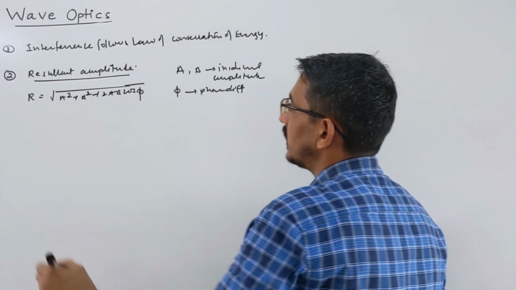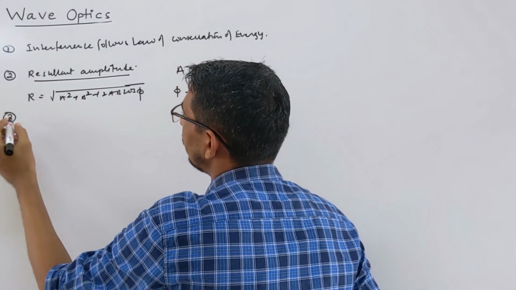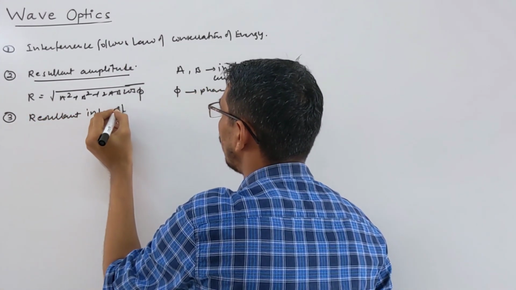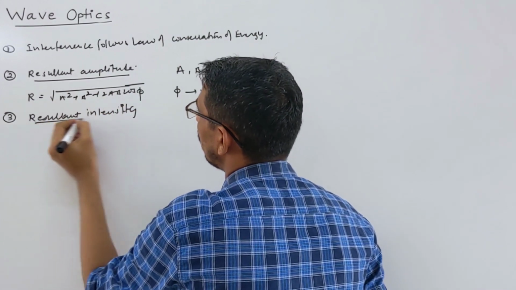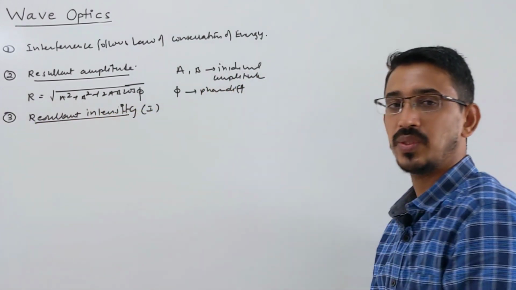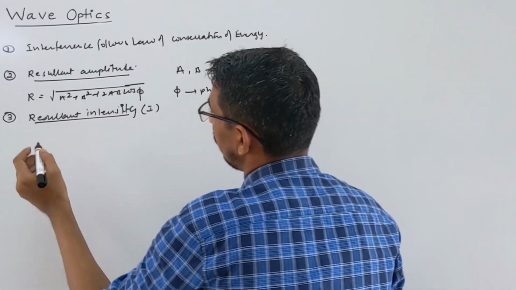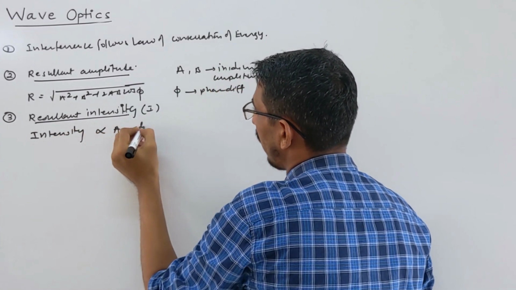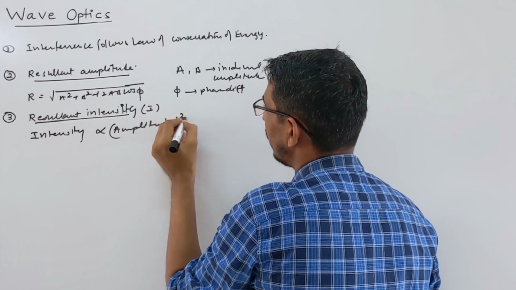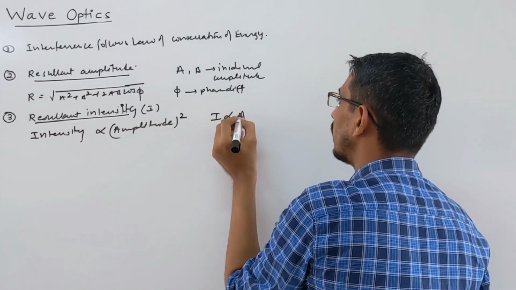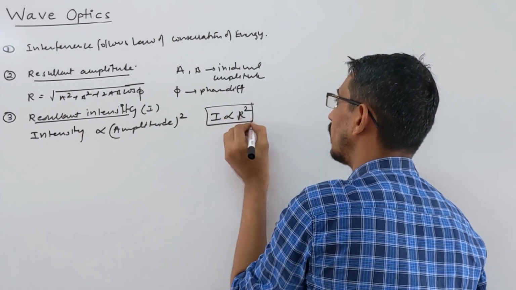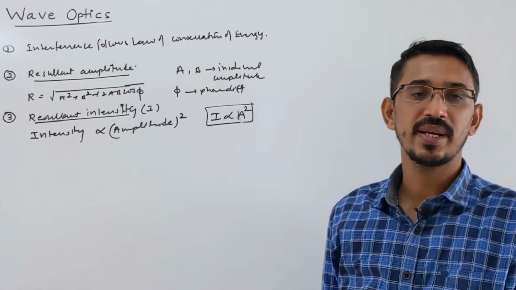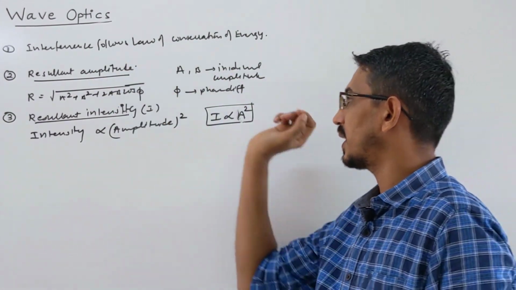They will ask you for the resultant amplitude, and they can also ask for the resultant intensity. You know how intensity and amplitude are related: intensity is always proportional to amplitude square, that is, to R square, or A square, whatever you want to call it. Here A and B are the individual amplitudes of two waves coming at some angle phi. That is the resultant amplitude, a simple vector addition.